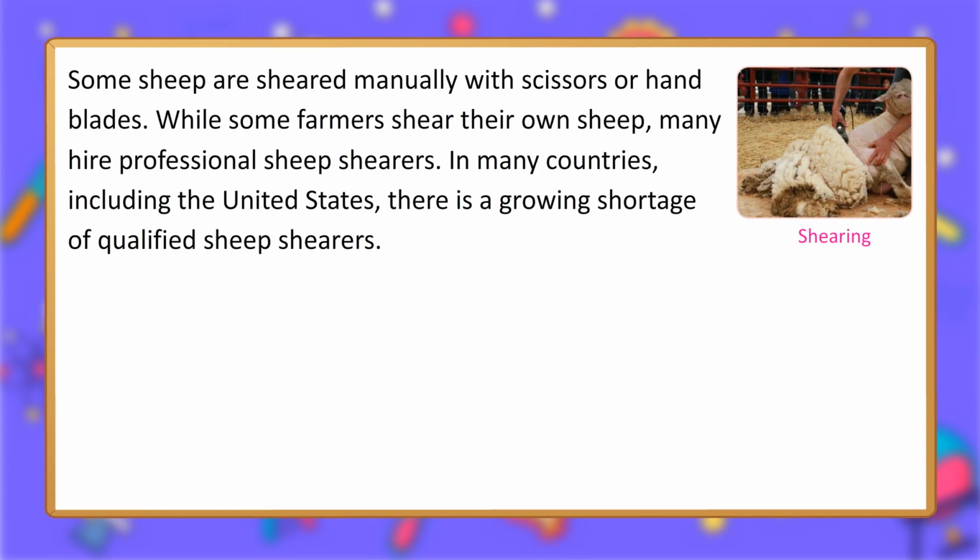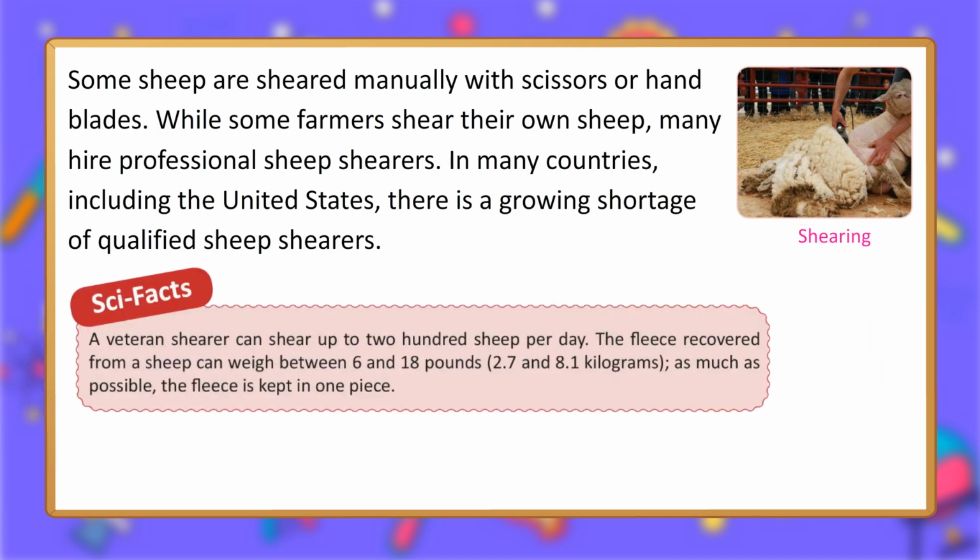While some farmers shear their own sheep, many hire professional sheep shearers. In many countries, including the United States, there is a growing shortage of qualified sheep shearers. Shearing sci facts: a veteran shearer can shear up to 200 sheep per day. The fleece recovered from a sheep can weigh between 6 and 18 pounds, 2.7 and 8.1 kilograms. As much as possible, the fleece is kept in one piece.